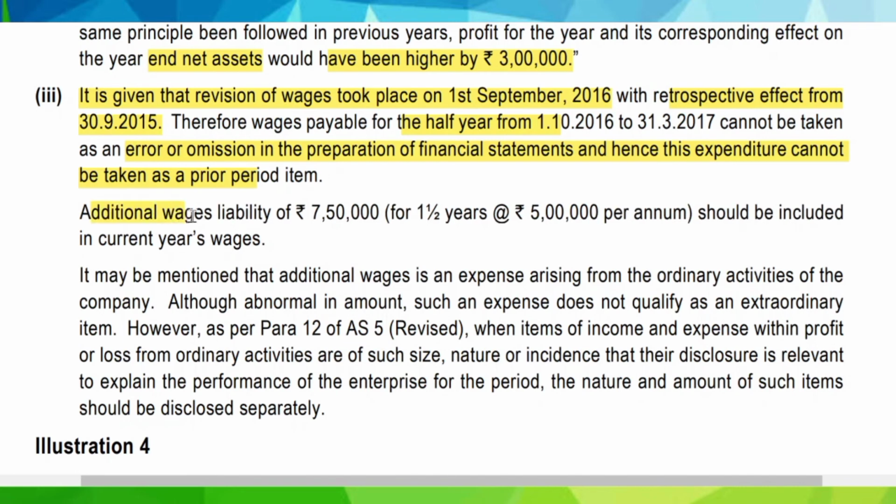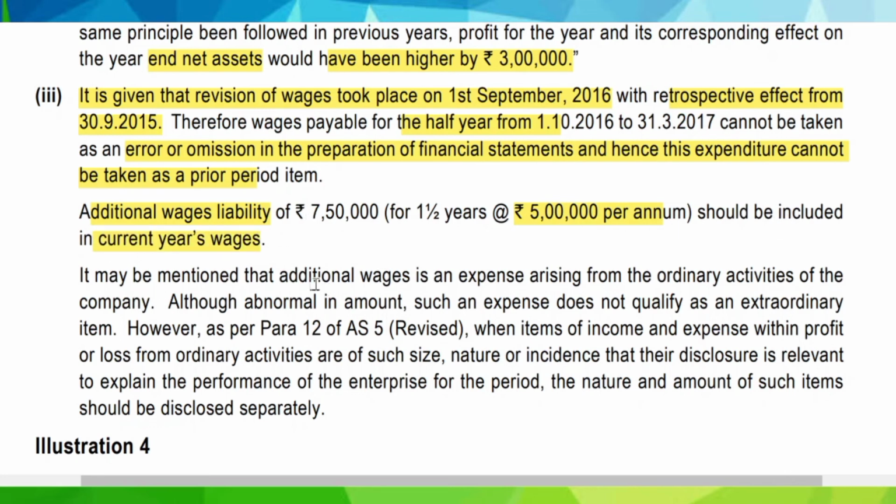So the additional wage liability of rupees 7 lakh 50,000. How the 7 lakh 50,000 came? For 1 year it's 5 lakh. So 1.5 year it would be 5 lakh plus half year, that is 2.5 lakh, making it a total of 7 lakh 50,000 should be included in the current year wages.